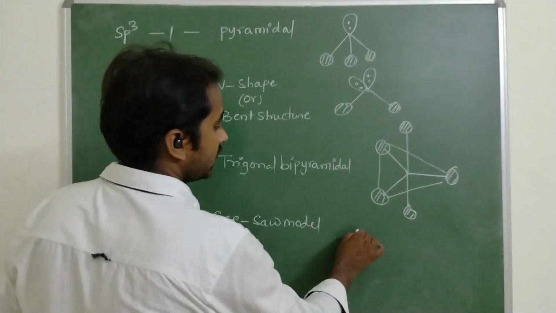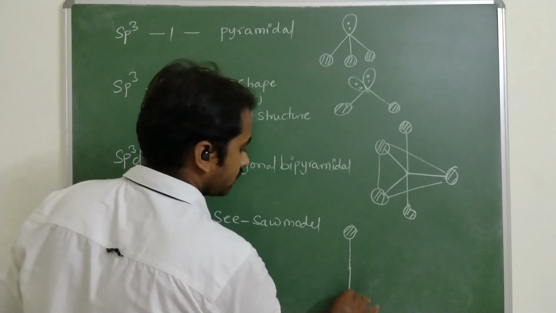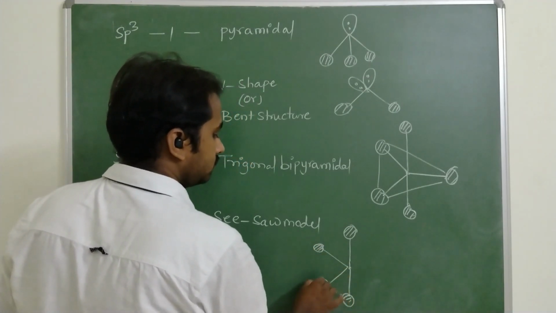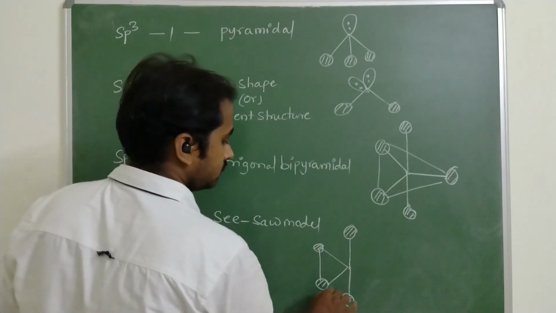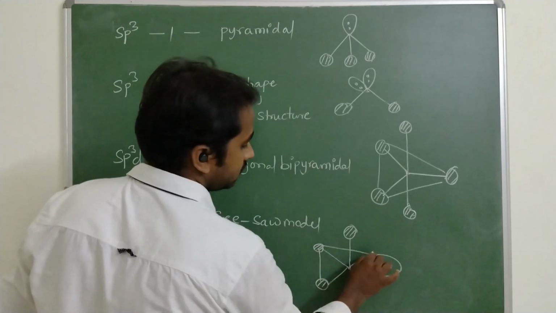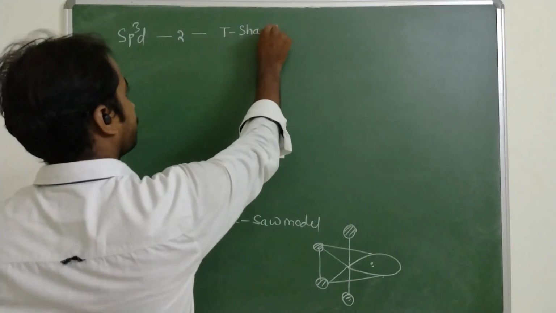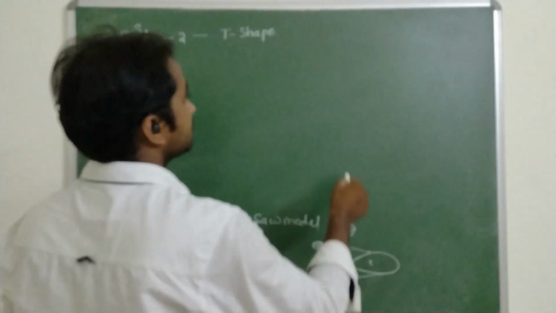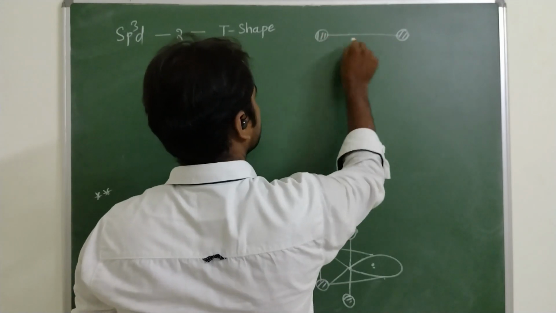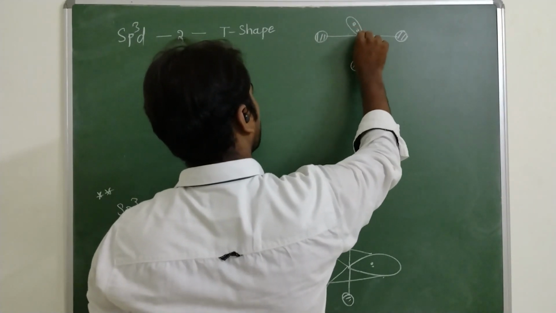So the structure looks like this, where one of the vertices is occupied by the lone pair. T-shaped molecule. The structure looks like this, where two lone pairs are occupied.